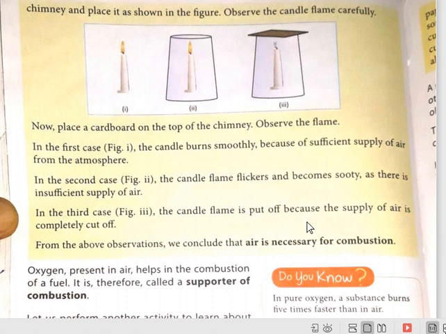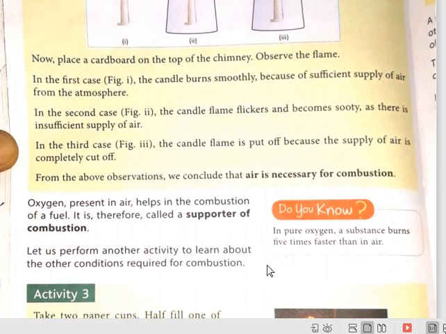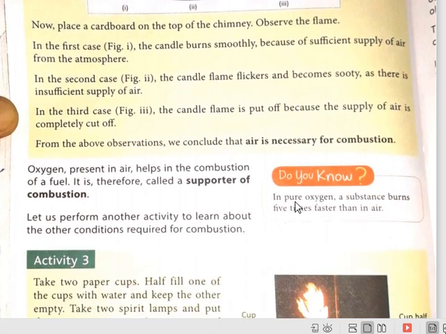Or we can also say oxygen, because from air only oxygen is used for combustion. Oxygen is the supporter of combustion and the rest are not. See, one thing is given here in 'Do you know?' In pure oxygen, a substance burns 5 times faster than in air.